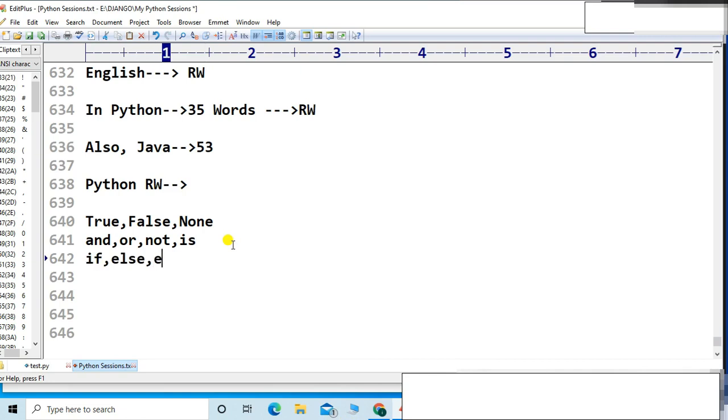Else if in Python is called elif, friends. Else if is called elif in Python. Elif, right? Then while, friends, listen carefully. While, those are very important words. For, then break, friends, break, then continue,